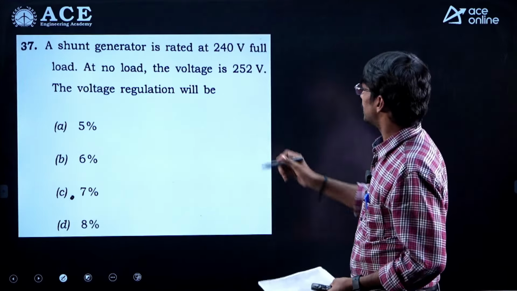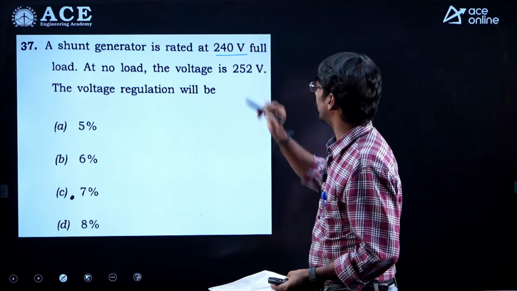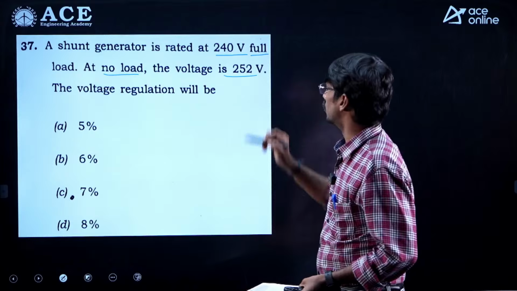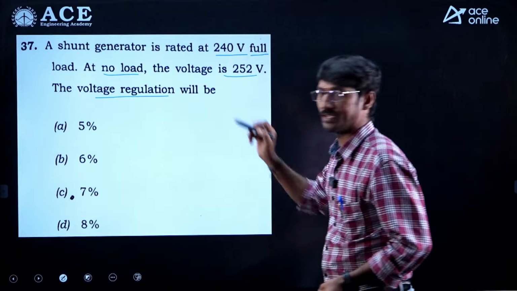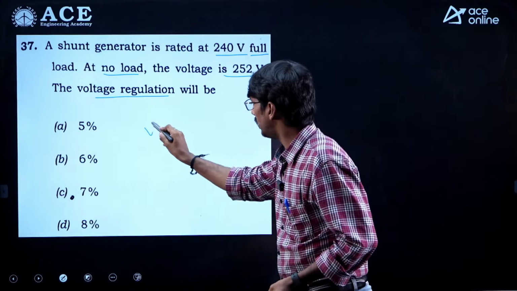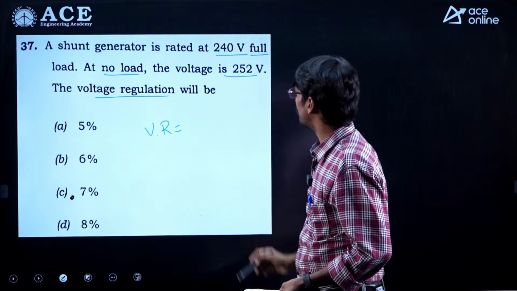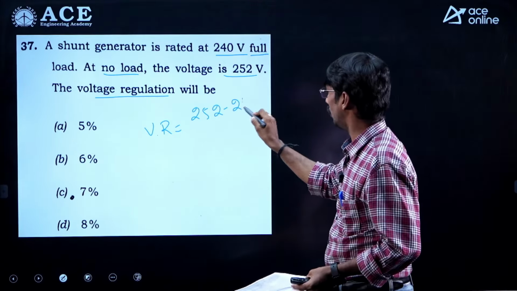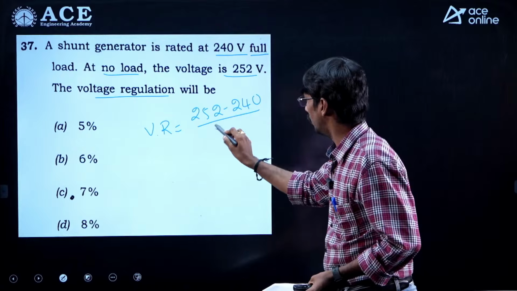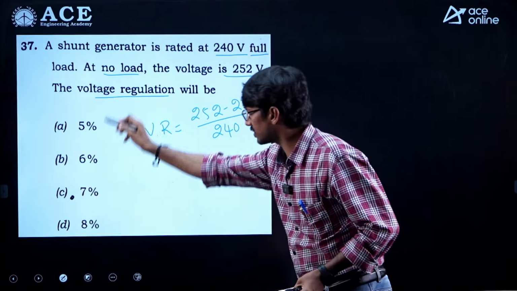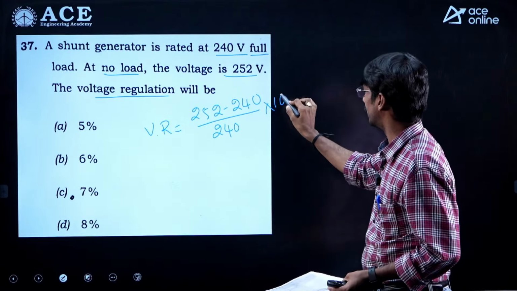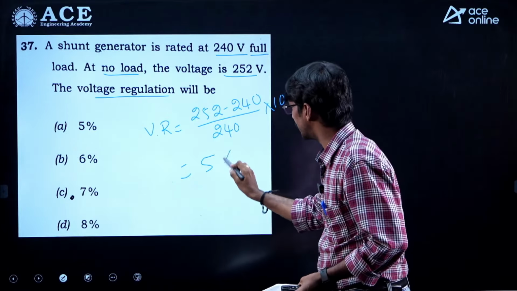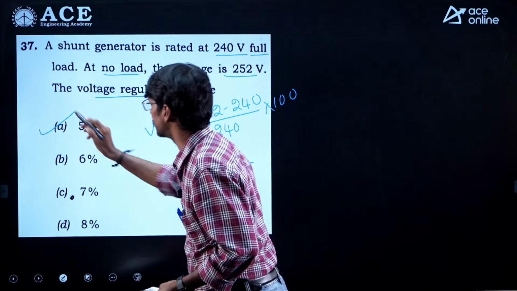Next one: a shunt generator is rated at 240 volts at full load. At no load, the voltage is 252. What is the voltage regulation? That is formula based: voltage regulation is equal to (V no load minus V full load) divided by V full load. As he is asking in percentage, multiply by 100. If you simplify this, you get the value as 5%. So the first option is the answer.